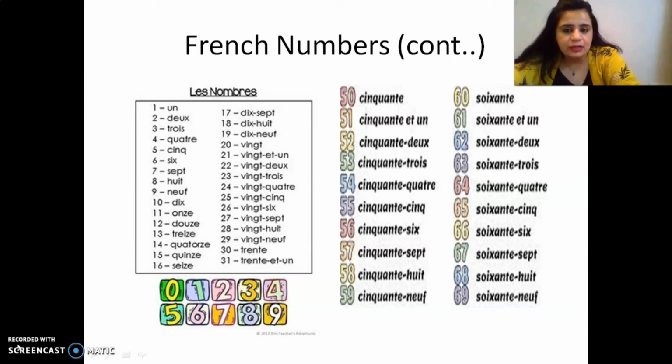See the similarity between vingt et un and cinquante et un. 52, 53, 54, 55, 56, 57, 58, 59, so on. Again, that's 60, 61. Look at the similarity between cinquante et un and soixante et un. Soixante et un. 62, 63, 64, 65, 66, 67, 68, 69.